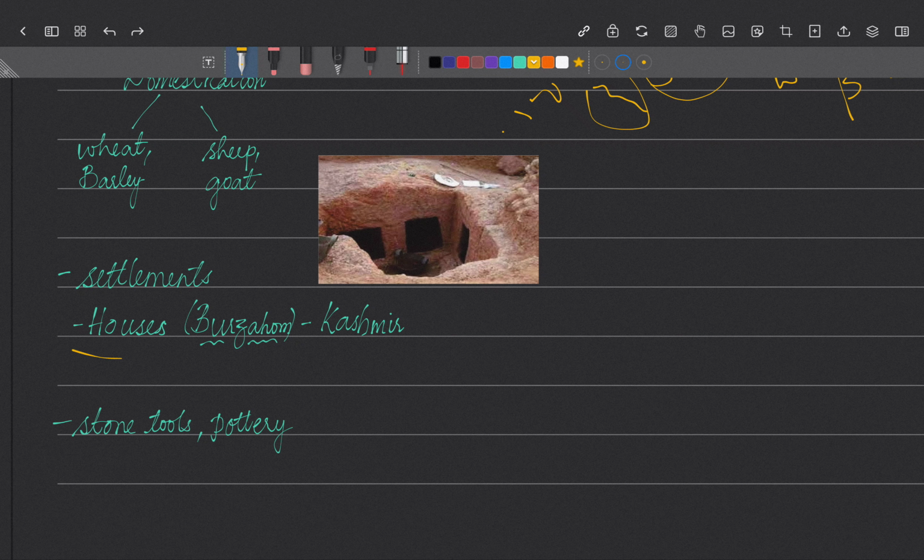So they built houses. One of the sites is called Burzahom, in Kashmir. It is situated in Kashmir. When we see Burzahom, pit houses were built. These are called pit houses. They had steps inside, and they used them for cooking and so on. So when archaeologists started excavating, they found these pit houses in Burzahom. Where is it? In Kashmir.